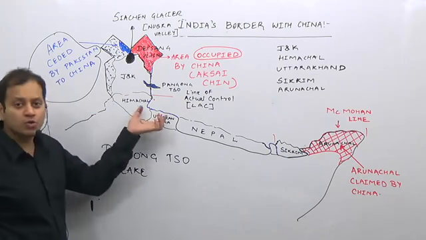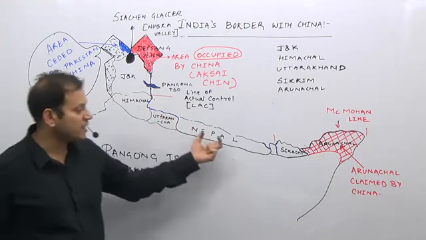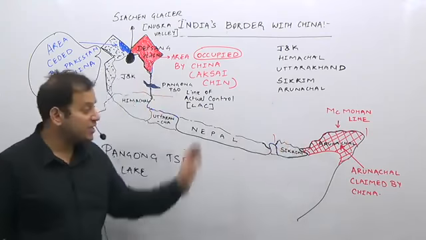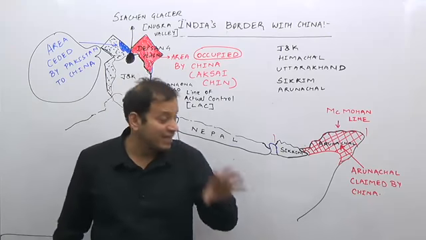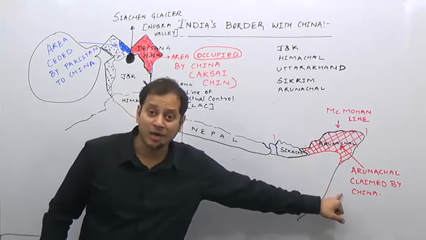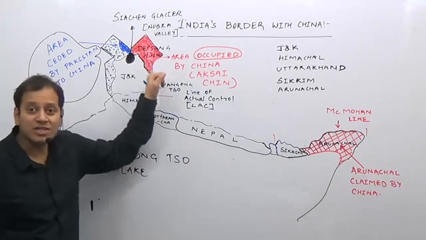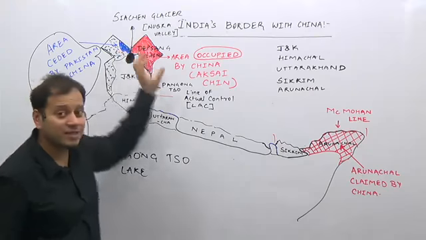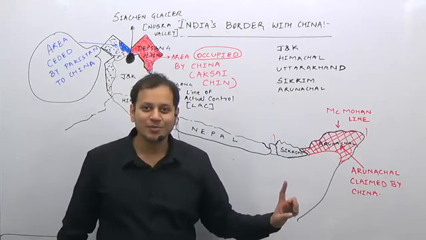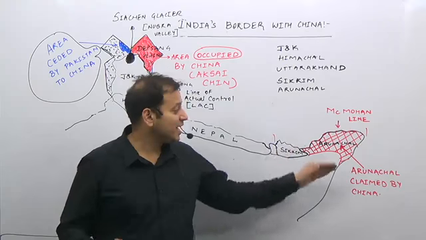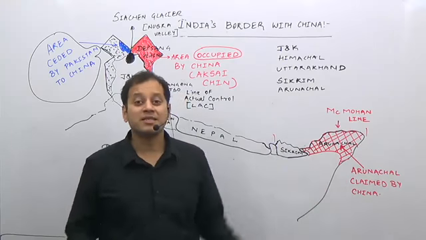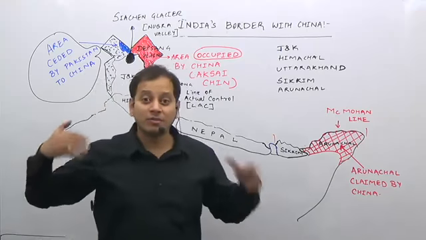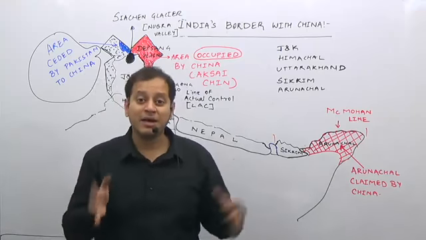Come down, here there is no dispute between India and China. Then there is Nepal, and then there is Sikkim. After Sikkim, along the eastern boundary of India, China again claims that Arunachal is its part. China also claims Aksai Chin is its part. But see the difference. China has occupied Aksai Chin. In Arunachal, China has not occupied the region. Surprisingly, China had captured this region, but it went back from its captured territory and gave that territory back to India.